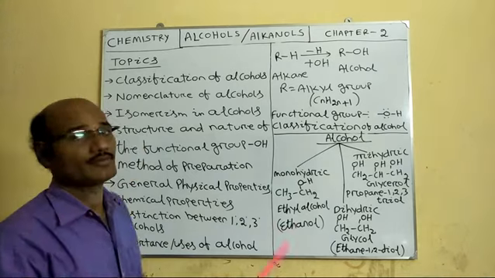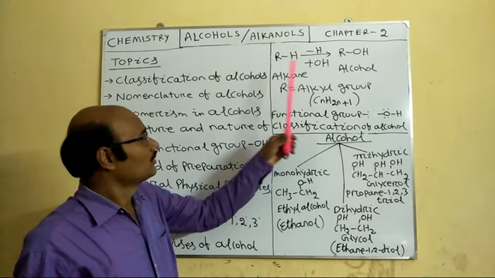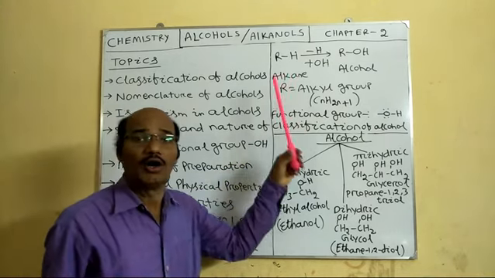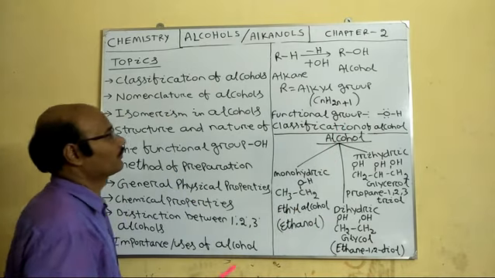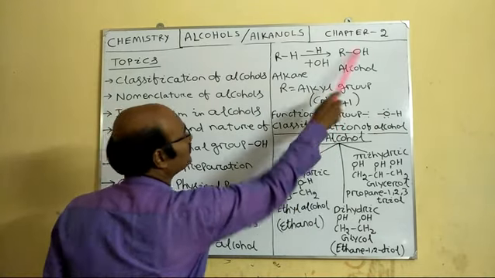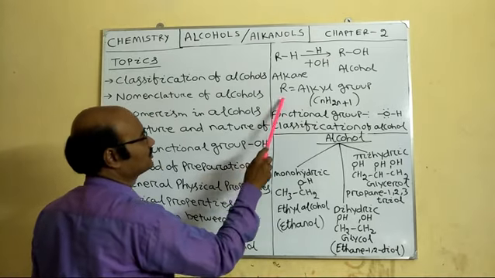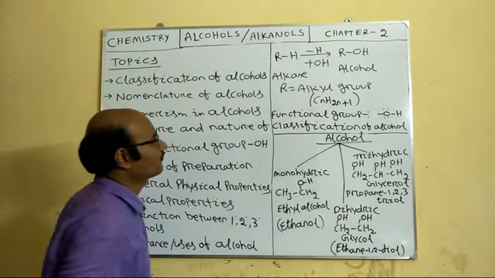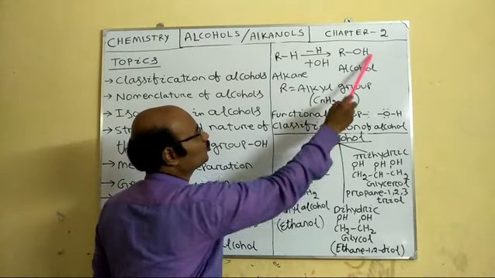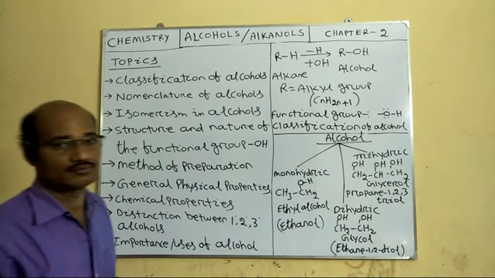So you can say alcohols are the hydroxy derivative of alkane. Here in this ROH, R is the alkyl group, and this OH group is the functional group.